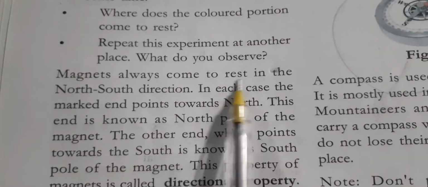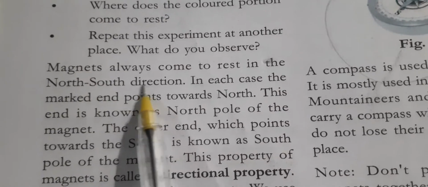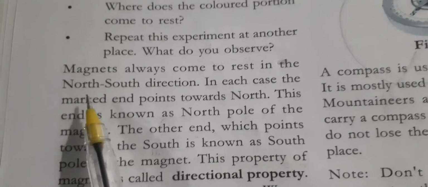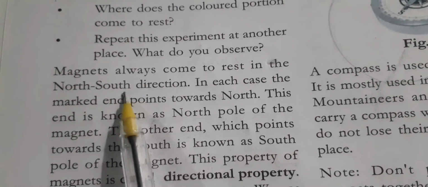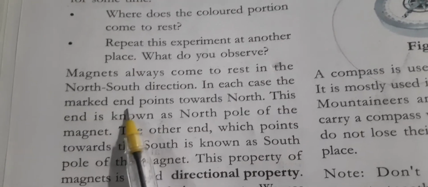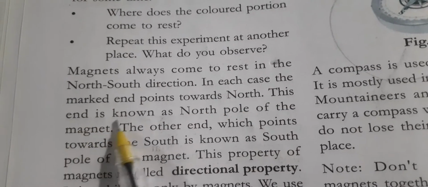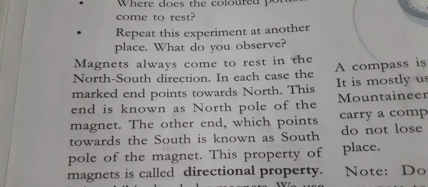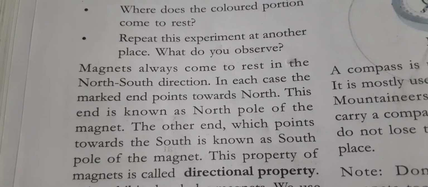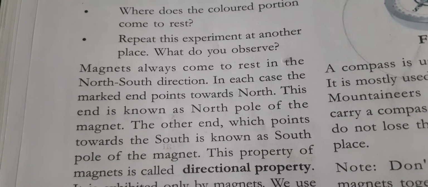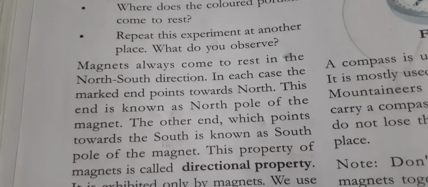The magnet always comes to rest in the north and south direction. In each case, the marked end points towards north. This end is known as the north pole of the magnet. So just you see here, we have two types of poles. One is the north pole and one is the south pole. Because of this only, we get to know the directions.